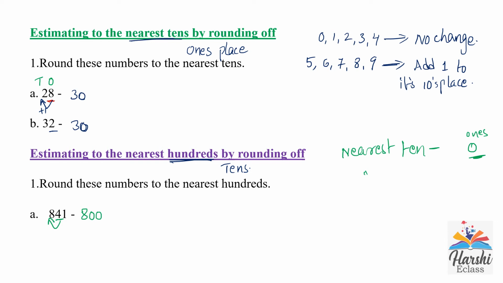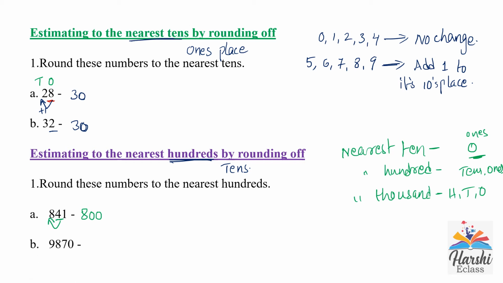Whereas when you are rounding off to the nearest 100, we will put zeros in the tens and ones place. Whereas rounding off to the nearest 1000, we will put zeros in the hundreds, tens and ones place. After rounding off, zeros will come after the particular number.